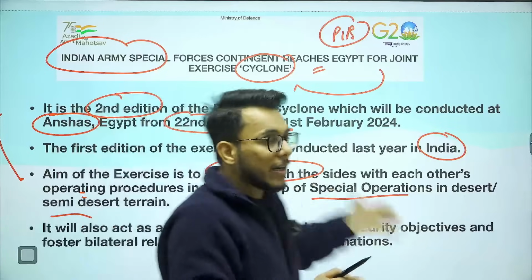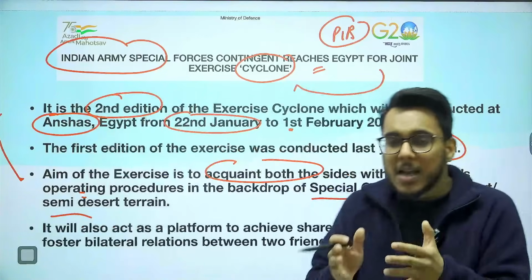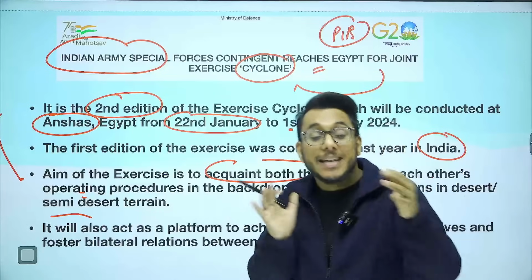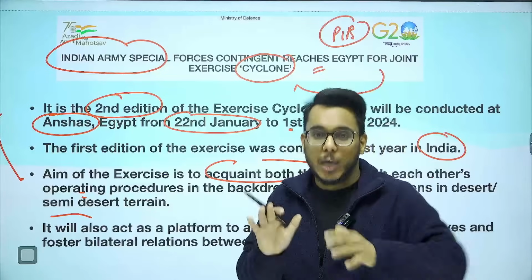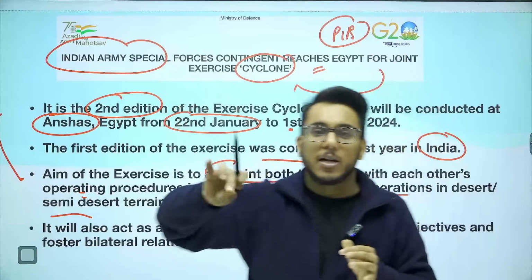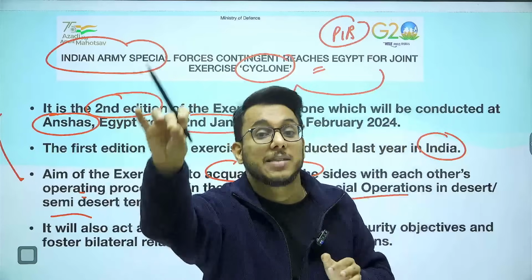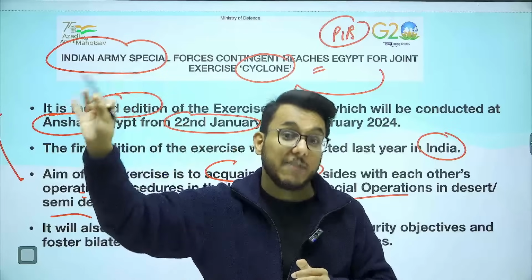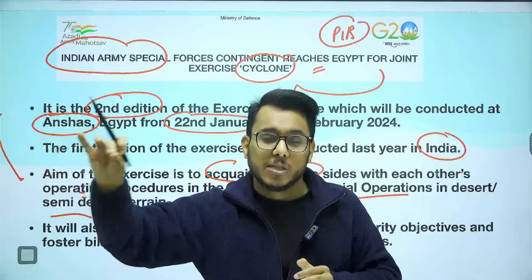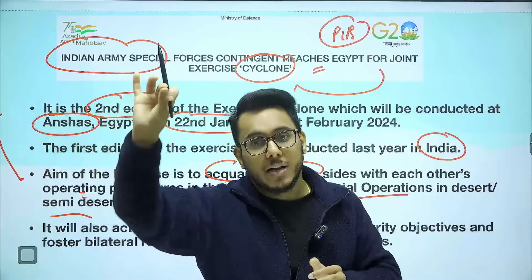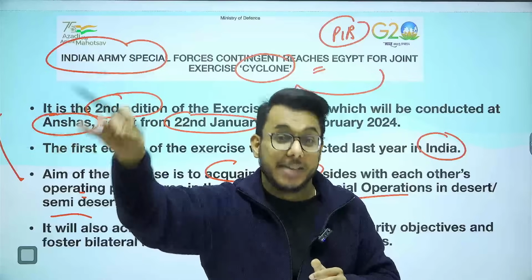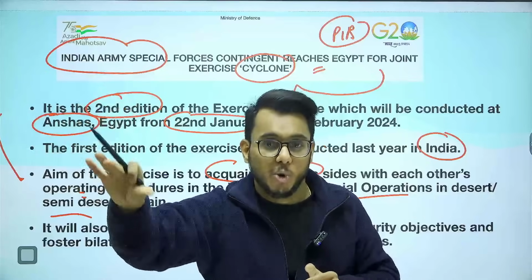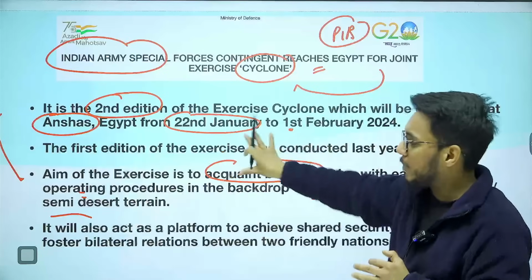So basically, how will Egypt help India? Basically, how to operate in deserted terrain, semi-deserted terrain. Now if you see, guys, one front of India with Pakistan is desert. There is a possibility of a two front war in the future, and if it emerges, Indian forces need to have a know-how of arid and semi-arid terrain, deserted terrain. So operational capabilities would be provided.